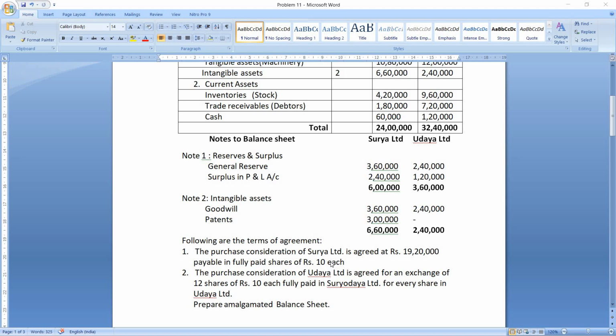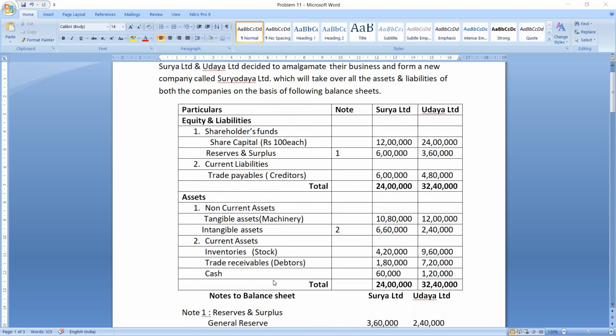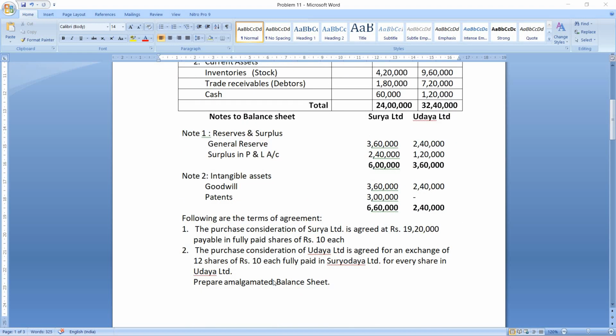Now let us understand the purchase consideration of Uday Limited. The purchase consideration of Uday Limited is agreed for an exchange of 12 shares of rupees 10 each fully paid in Suryodaya Limited for every share in Uday Limited. So here the exchange ratio is given. Using that we will have to calculate the purchase consideration for Uday Limited. This problem is slightly different from the problem that we have solved. So let us start with the calculation of purchase consideration and then we will prepare the amalgamated balance sheet.